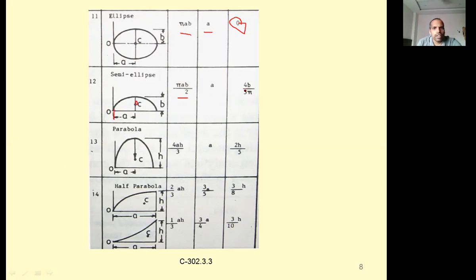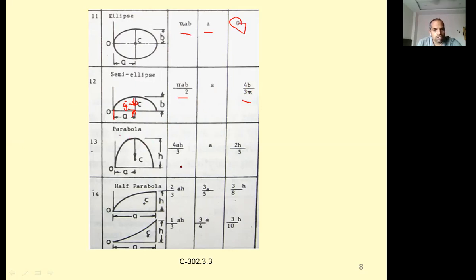In this case again, this is the centroid. From here to here it is a, and the other distance is 4b by 3 pi. For a circle it is 4r by 3 pi, and instead of the circle, in the case of the ellipse it is 4b by 3 pi. This height is nothing but your y bar. Because the height is b, it is 4b by 3 pi.